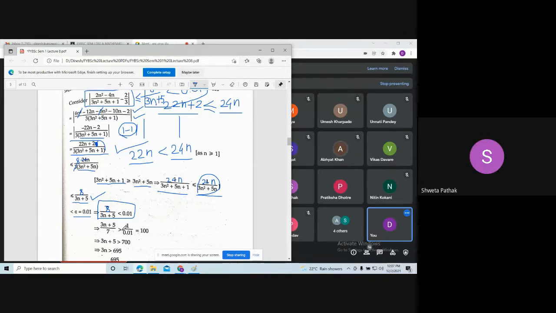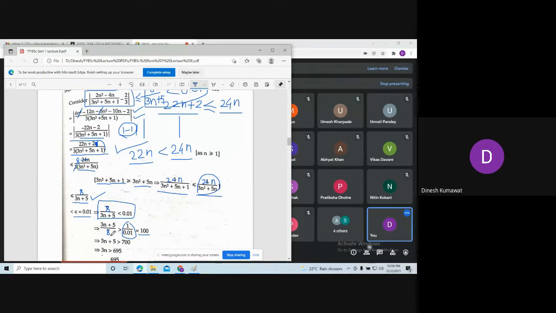Reverse. Inequality reverses. So on the left hand side we are having (3n + 5)/7, and on the right hand side we are having 1/0.01, and the inequality reverses. Now what we know about this fraction, can I say it is exactly equal to 100? Yes, sir. And here we are having 8.